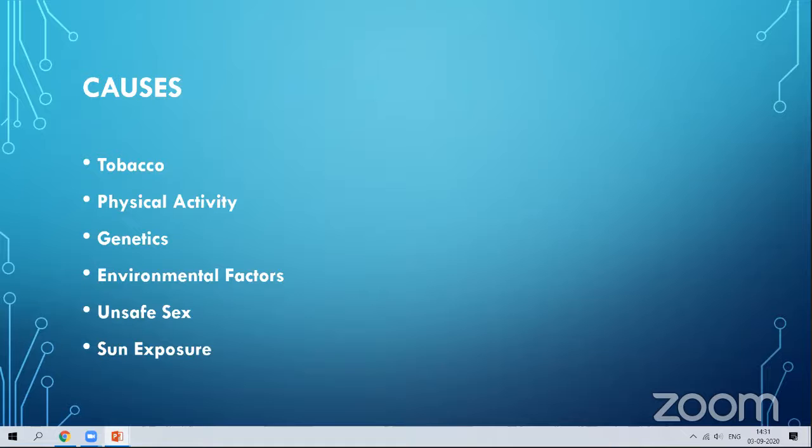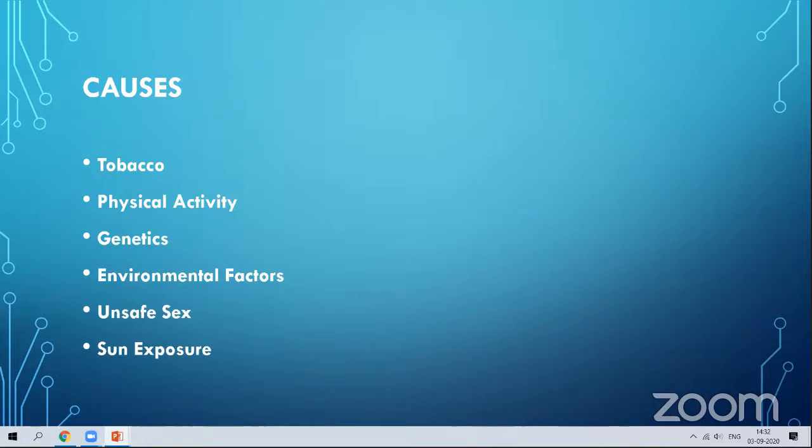Then what are all the causes of cancer? Here they have given some data about the occurrence and prevalence of different types of cancers. Why are cancer cells formed in our body? Because of the use of tobacco.